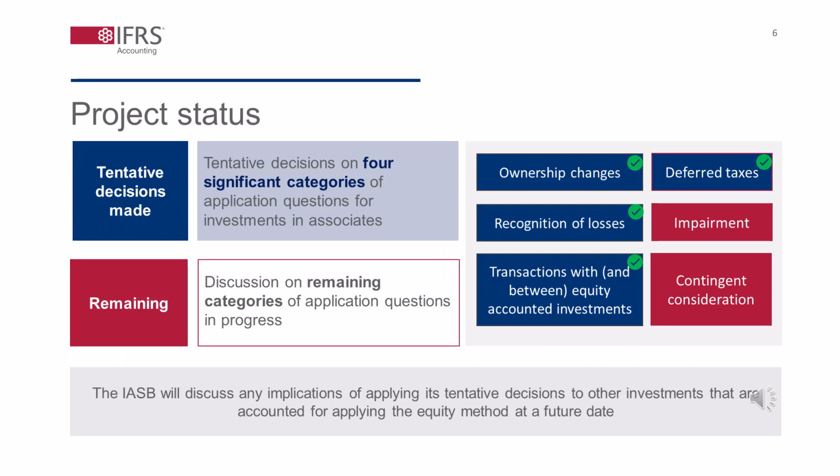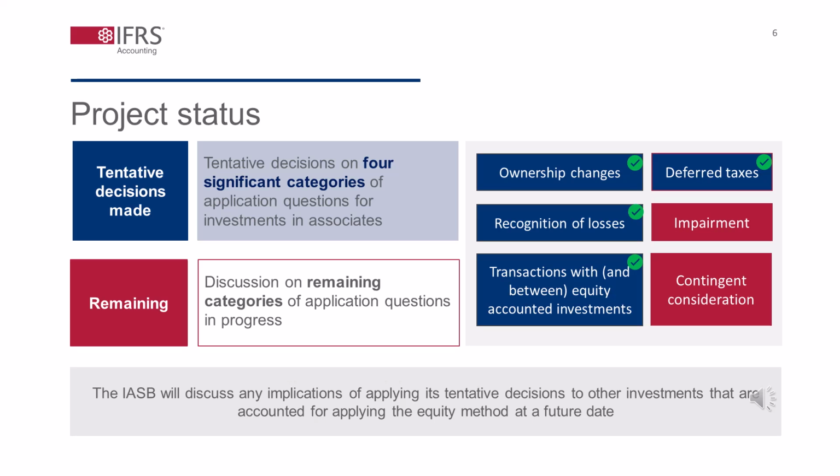The IASB decided that to simplify its discussions, it would answer application questions applying the equity method to investments in associates first. It will consider if there are any implications in applying tentative decisions to investments other than those in associates, for example, joint ventures, at a future date.